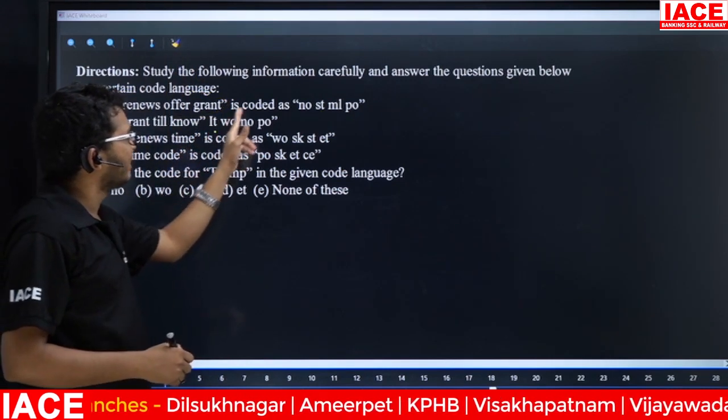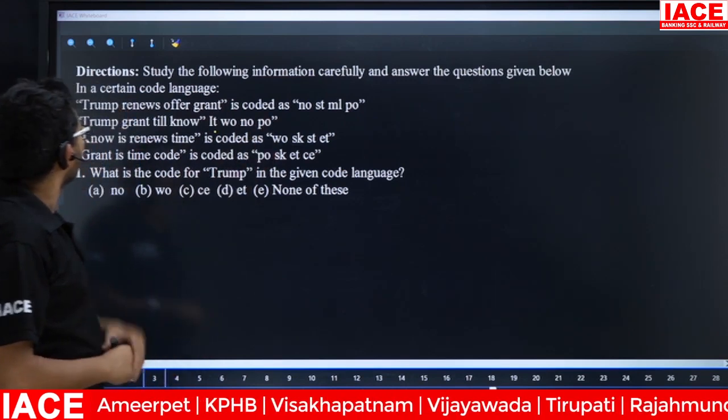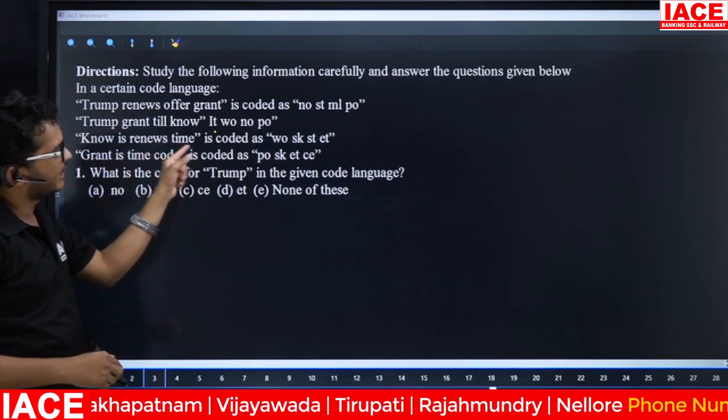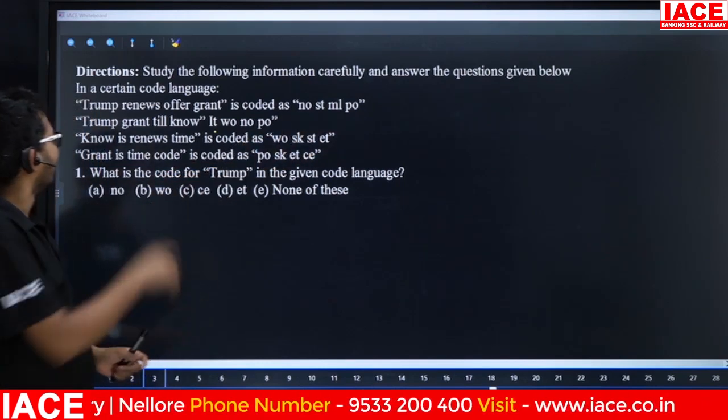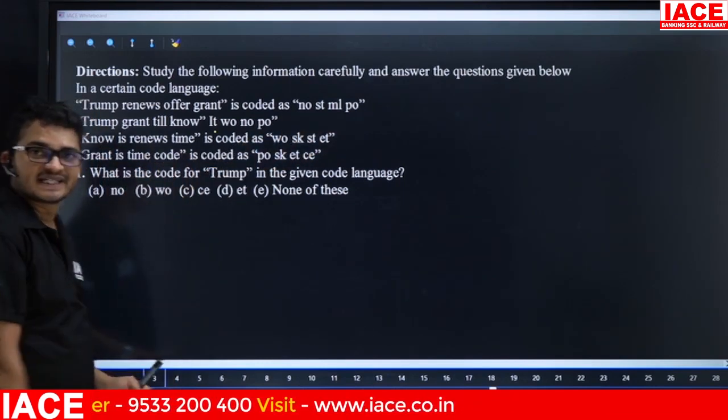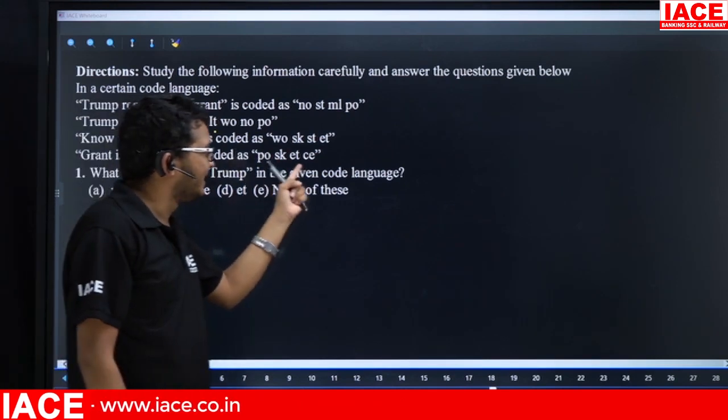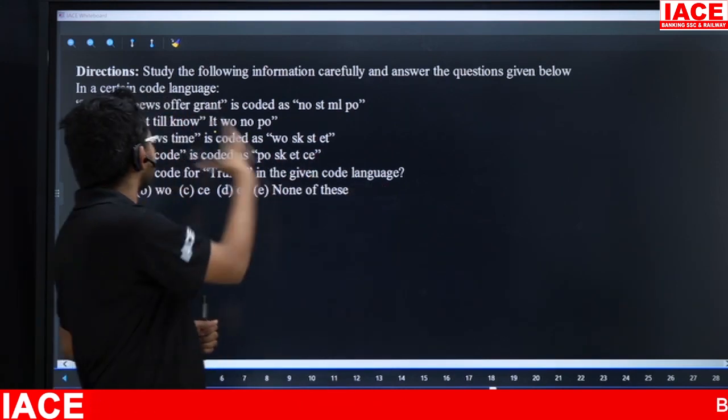Next, 'no renews time' is coded as WOSKSTET. Next, 'grant is time' is written as POSKETCA. Now, what is the code for Trump?